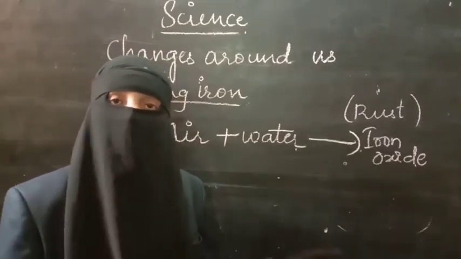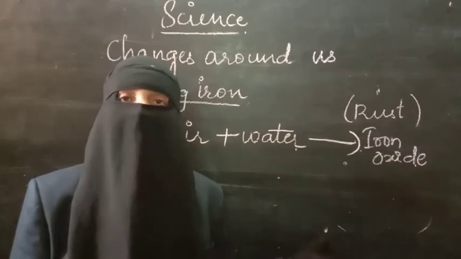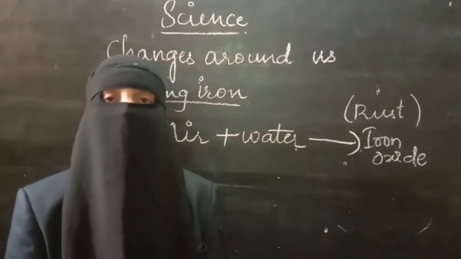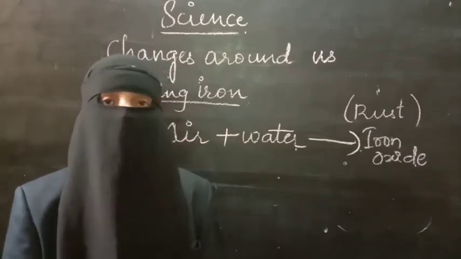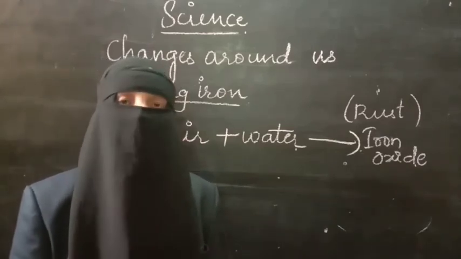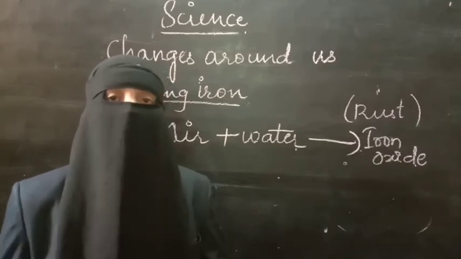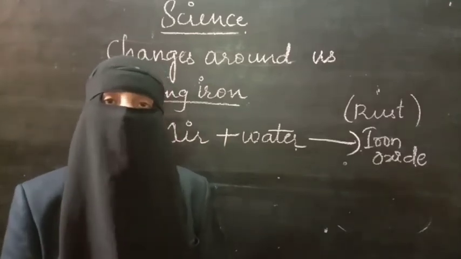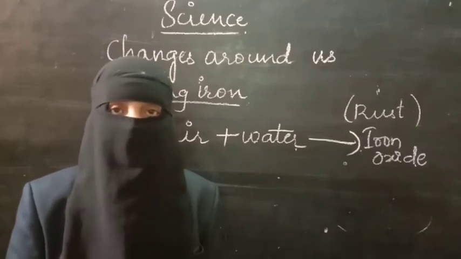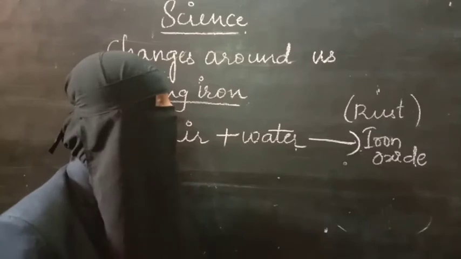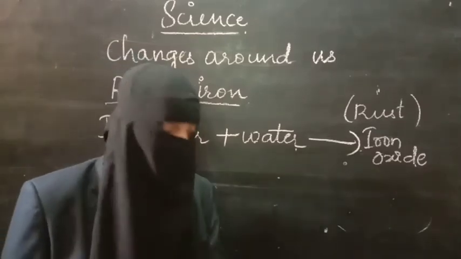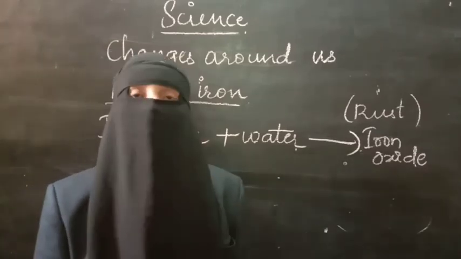So in both the cases, that is in rusting and corrosion, as new substances are formed, these are examples of chemical changes. But in our surroundings, we will find that iron gates and the rim of the cycle and everything are not getting rusted easily. Why are these things not getting rusted easily? As the problem is rusting, for this problem we have the solution. So what are the solutions?